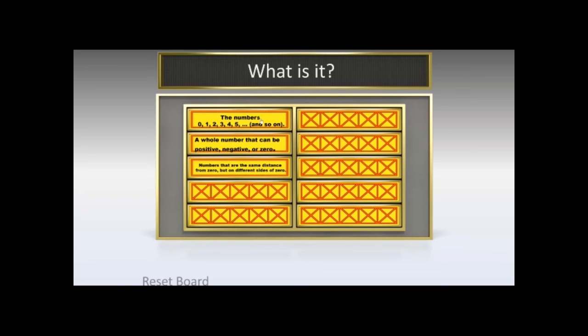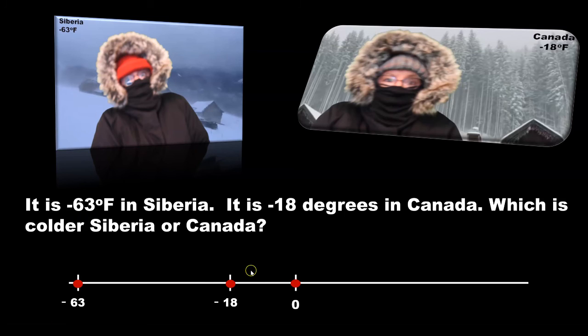The numbers 0, 1, 2, 3, 4, 5, and on the number line is called what? Whole numbers. A whole number that can be positive, negative, or 0? Integer. Numbers that are the same distance from 0 but on different sides of the 0? Opposite numbers. So remember those questions that we started with?